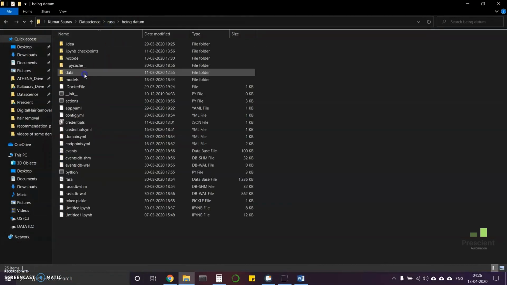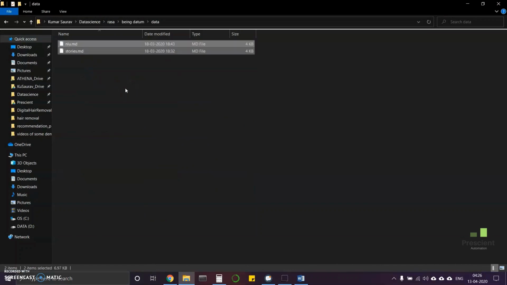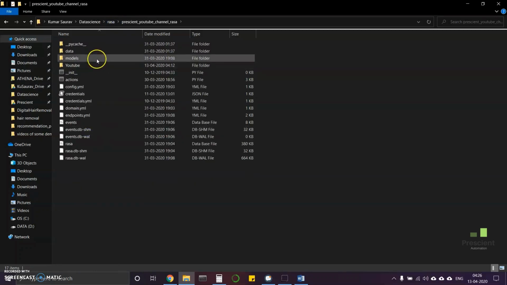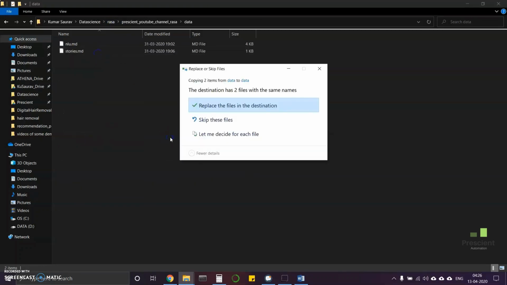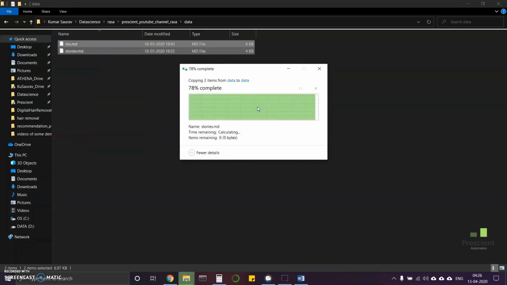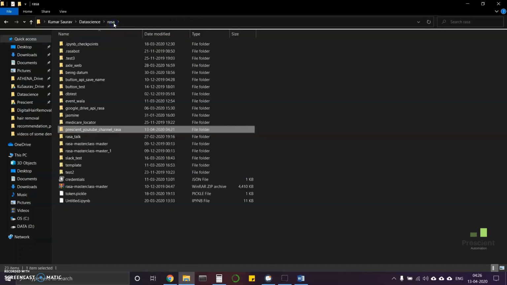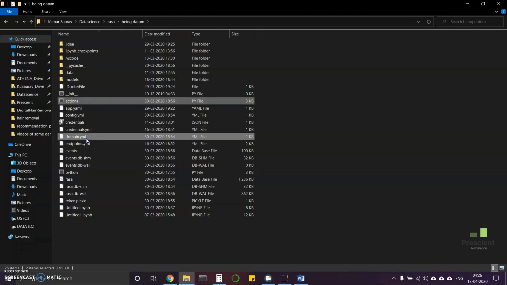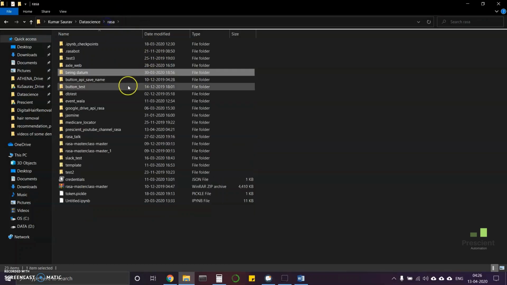I am going to copy this data folder with Control C and paste it here, and it will ask if I want to replace, yes, I want to replace that. You might find some changes over there, so be with that and learn how to deal with it. We want the actions.py file and the domain file there to be changed, and nothing else we need to work on.